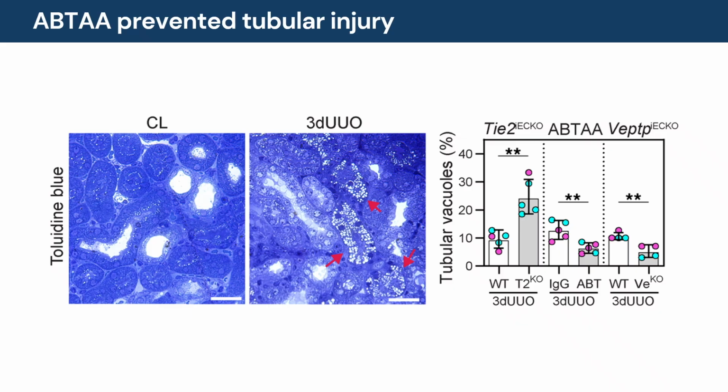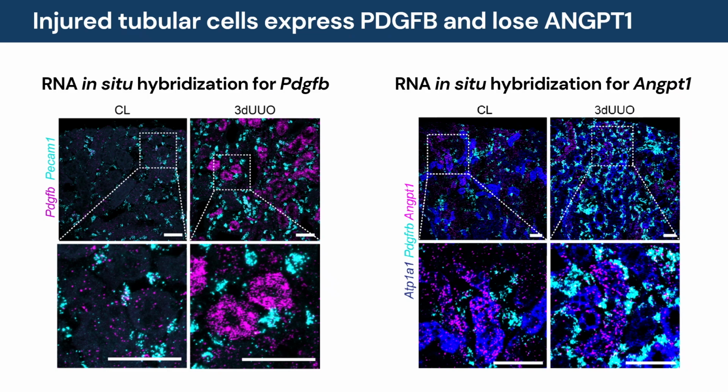We also investigated tubular injury in our model. TIE2 knockout had detrimental effects on tubular injury and worsened the injury, while both ABTA treatment and VPTP knockout protected tubular cells. RNA in situ experiments show that injured tubular cells start expressing large amounts of PDGFB while reducing angiopoietin-1 expression.